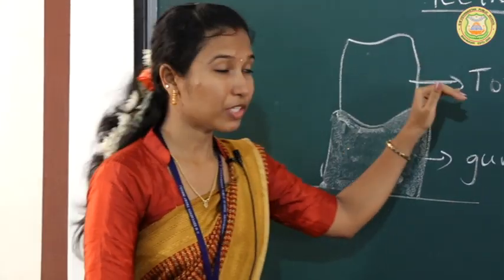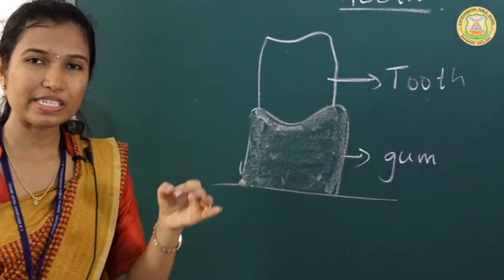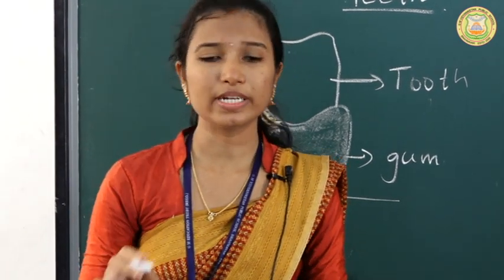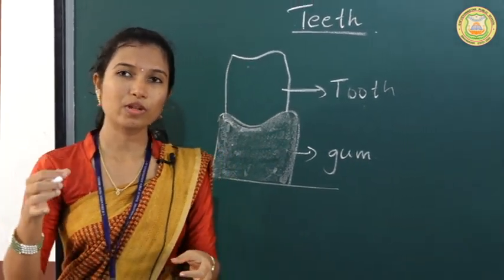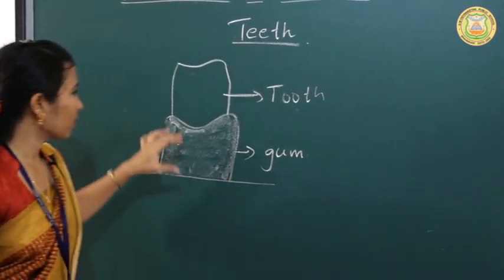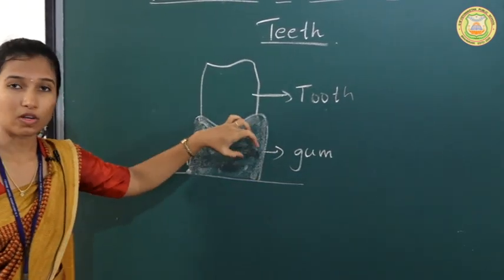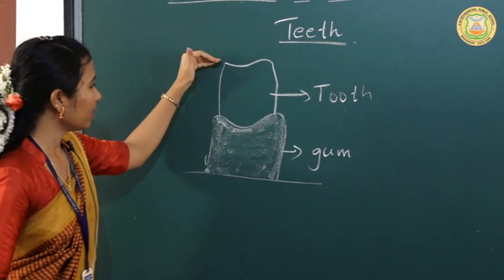Now if you see here, each tooth is fixed in a socket in the jaw. It's like how this plug is fixed in a socket. In the same way the tooth is fixed in a socket in the jaw. There are mainly two parts.